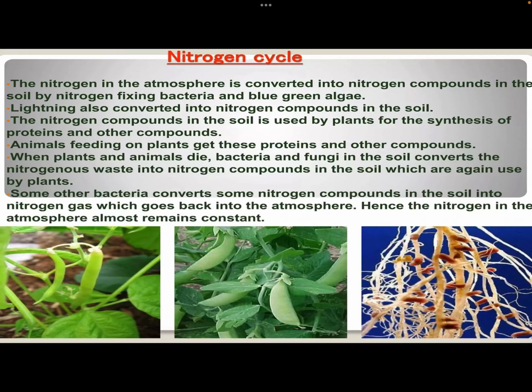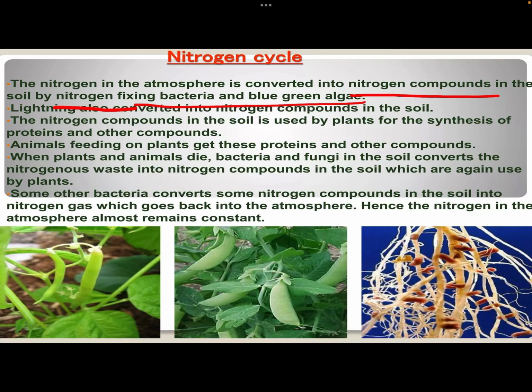Now, the nitrogen cycle. The nitrogen present in the atmosphere is converted into nitrogen compounds in the soil by nitrogen fixing. We have nitrogen fixing bacteria and blue-green algae. Lightning also converts nitrogen into nitrogen compounds in the soil.